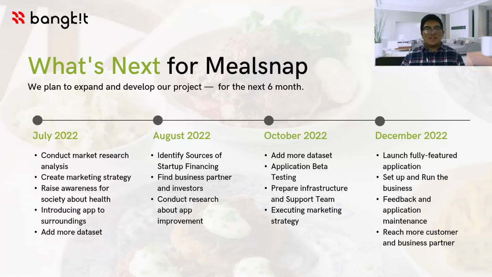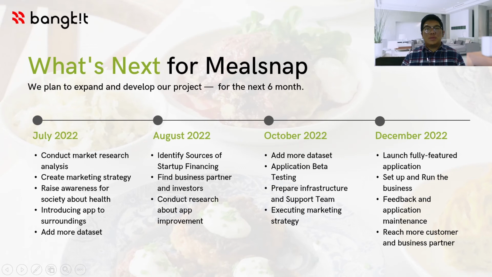So, what's next for Mealsnap? We have a plan to expand and develop our project for the next 6 months. Starting from July 2022, we're going to conduct market research analysis, create a marketing strategy, raise awareness for society about health, introduce the app to our surroundings, and add more datasets to improve our application. In August 2022, we're going to identify sources of startup financing, find business partners and investors, and conduct research about app improvement.